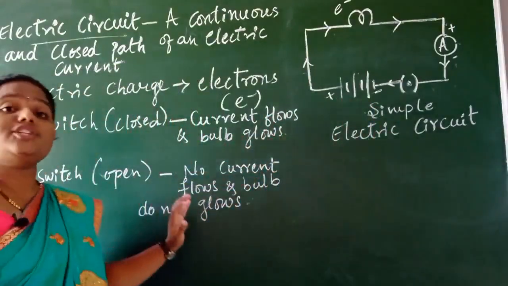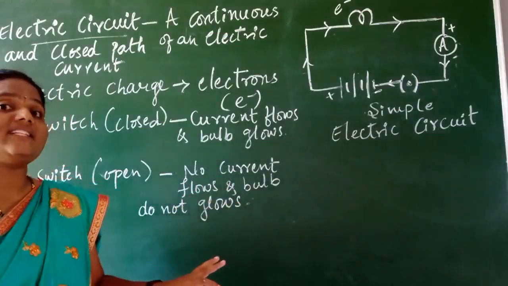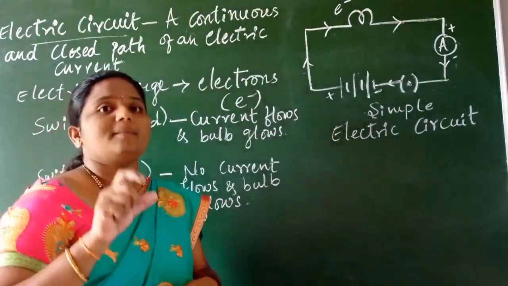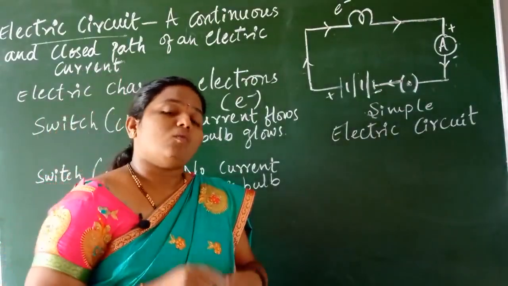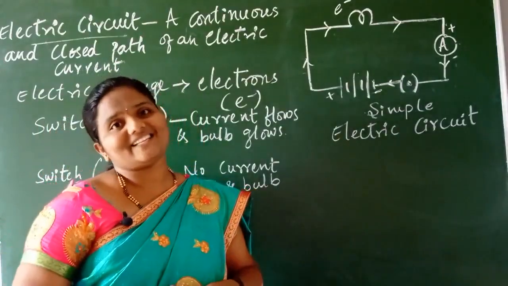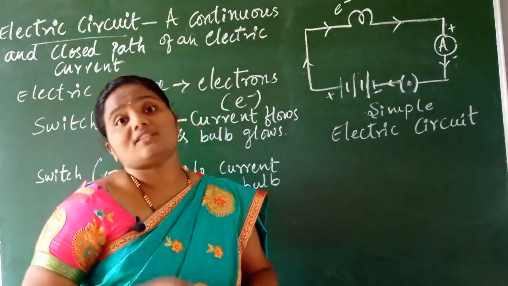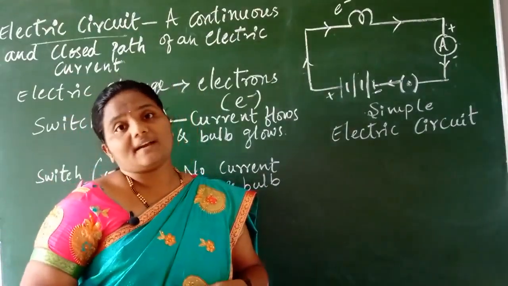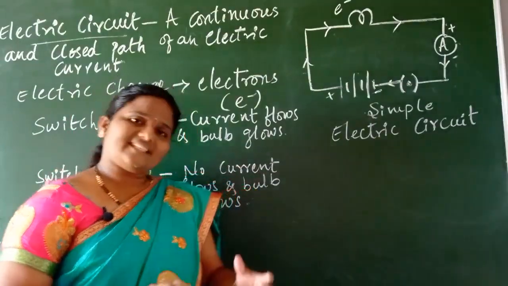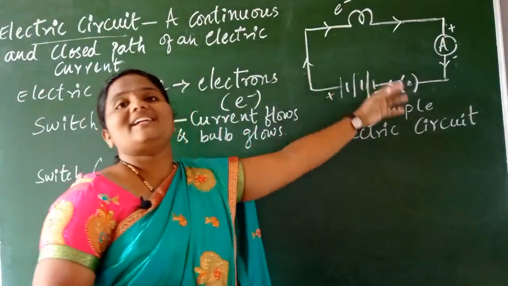Then when I say the switch is open, you have to keep in mind there is no flow of current and the bulb doesn't glow. In general, let us imagine, children, when we switch on, what are we making? By switching on, we are making a continuous path. Because of that reason, what happens? The fan will work or the light will run, isn't it? We can operate it with the help of the switch button. And in the same way here also, the switch closed means we are making a continuous path.